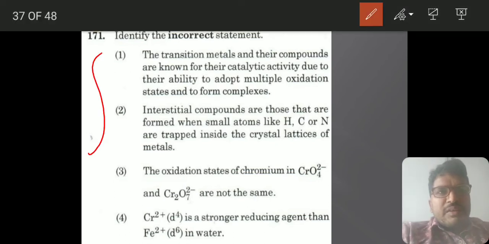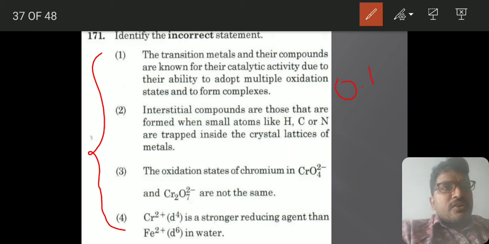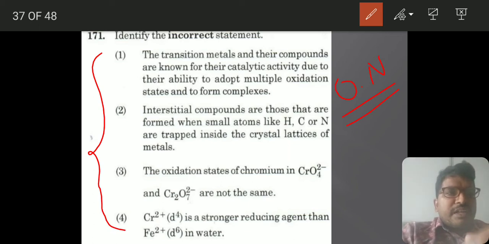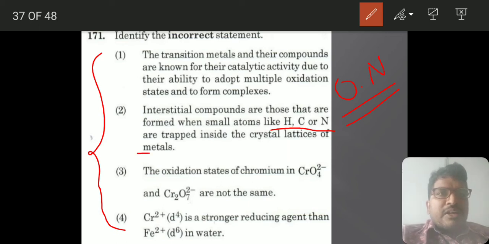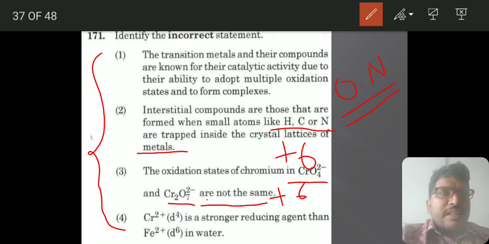This question looks very big, as I told you in the starting. If you are confident about the oxidation number concept, you can easily answer this one. Transition metals and their compounds are known for their catalytic activity due to adopting multiple oxidation states and forming complexes. Interstitial compounds are those formed when atoms like hydrogen, carbon, nitrogen are trapped inside the metals. Oxidation state of chromium in CrO4 2 minus is plus 6, in Cr2O7 2 minus is plus 6, but they are telling that they are not the same, so that's why this is the wrong answer.